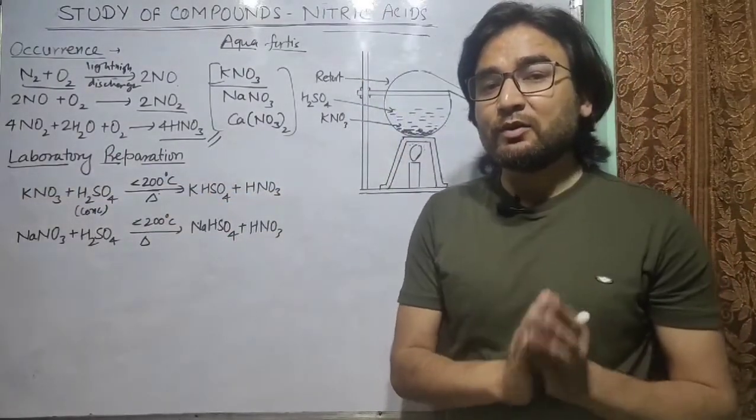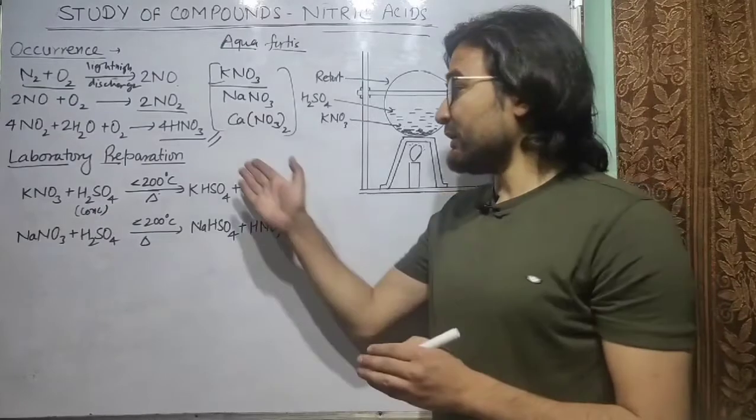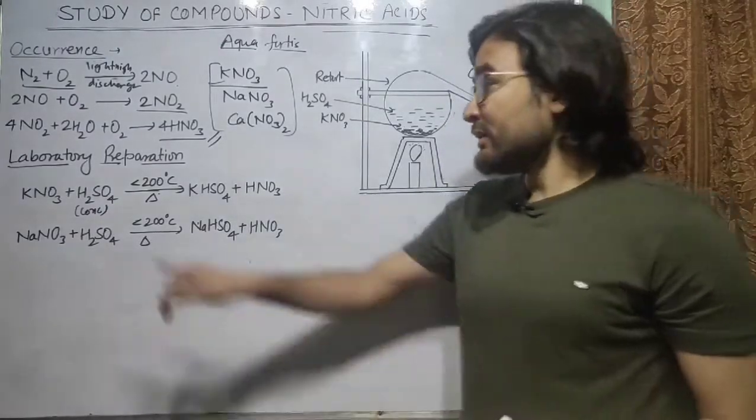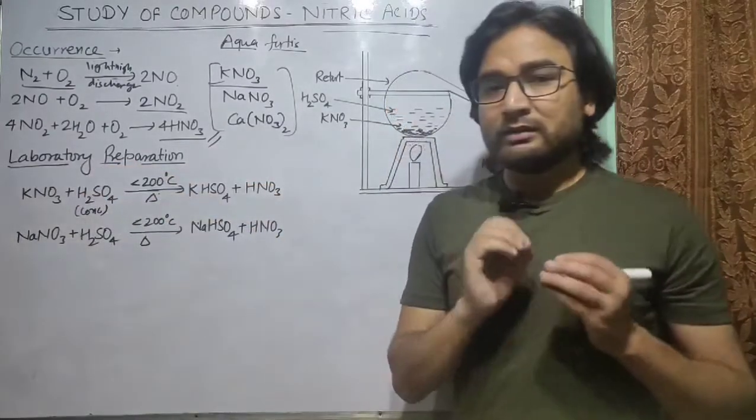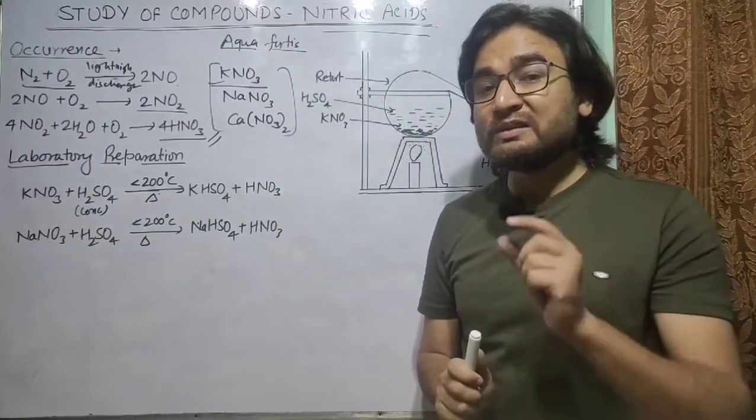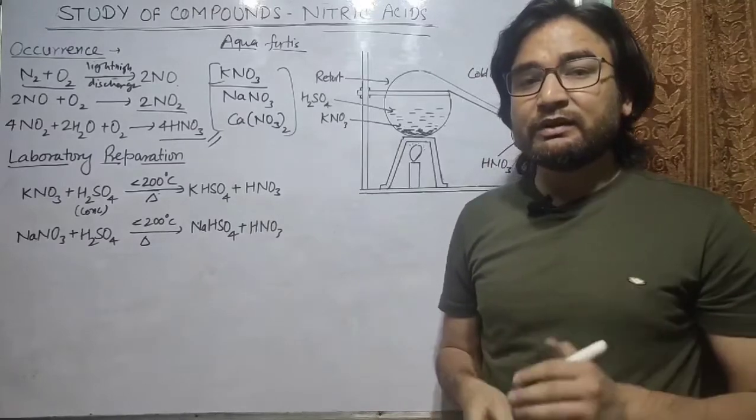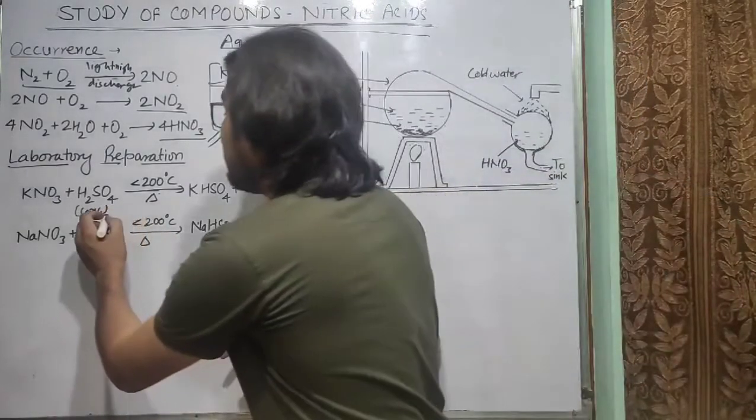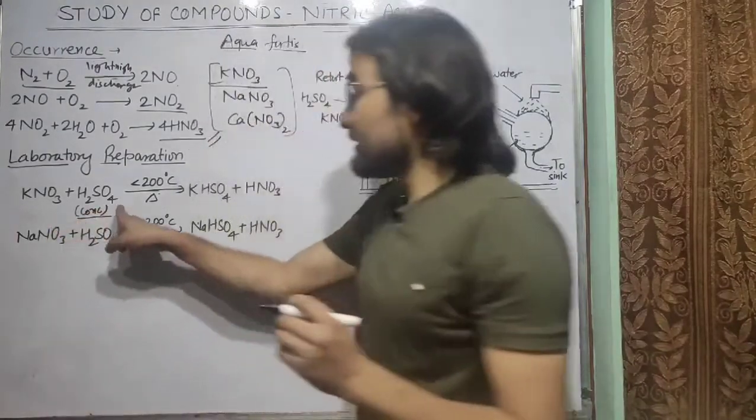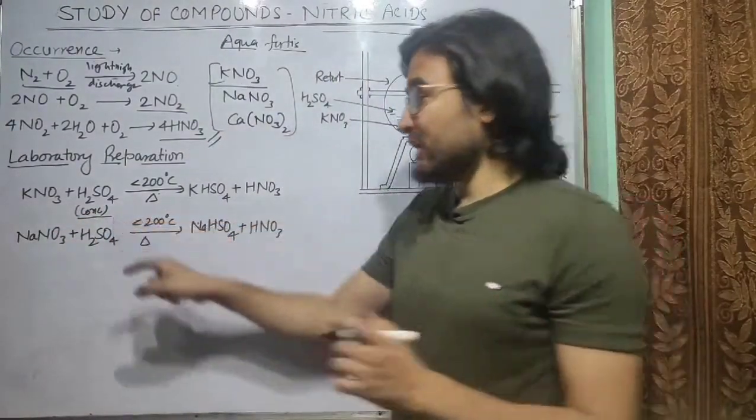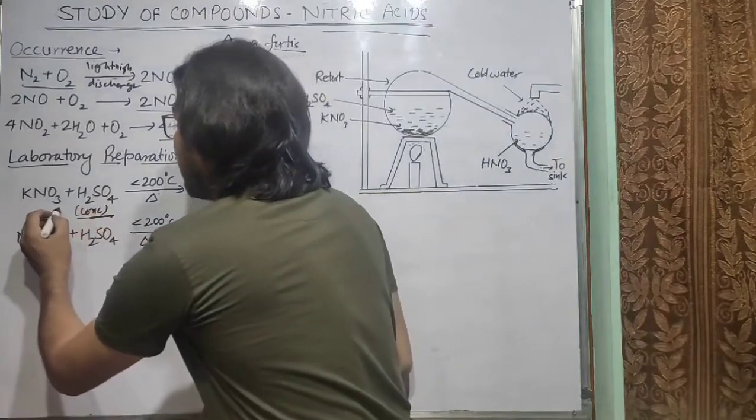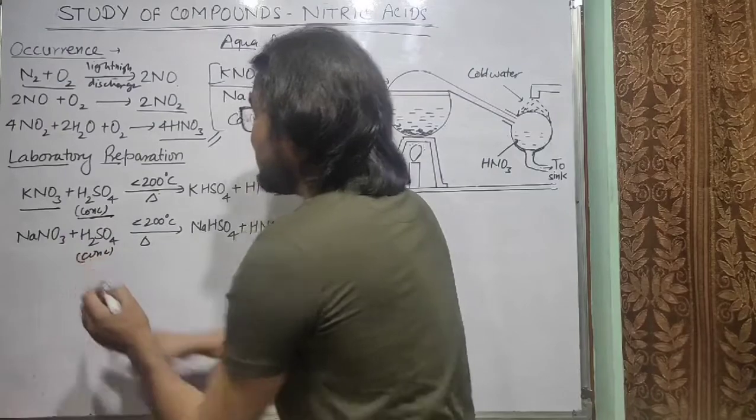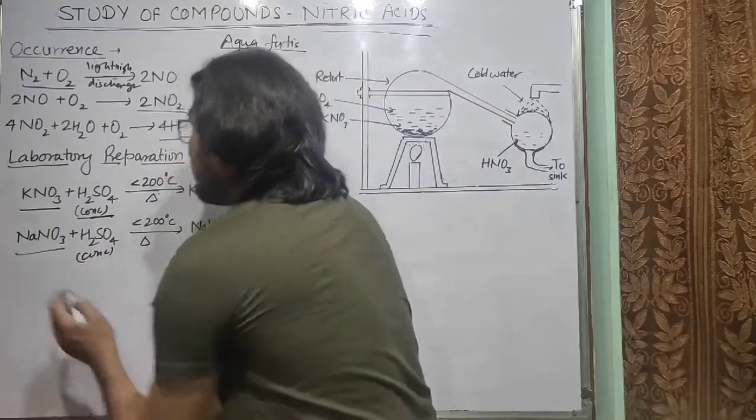First we will talk about preparation of nitric acid in laboratory, and then we will talk about the industrial preparation of nitric acid. So let's see how we prepare nitric acid in laboratory. First of all we will see the reaction. Generally in laboratory we will use a non-volatile acid, and that non-volatile acid is sulfuric acid. So we use concentrated sulfuric acid, and we can react concentrated sulfuric acid with potassium nitrate, or we can also react it with sodium nitrate.